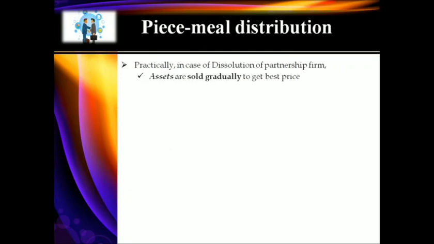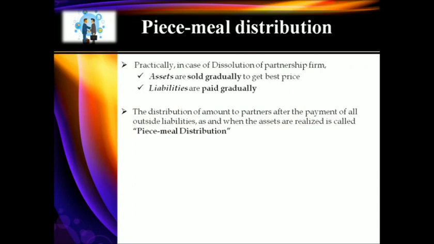It might take months or even years to sell your assets. When you sell assets you get the money, and only out of that money can you pay off the liabilities, right? So even liabilities would be paid off gradually. Only after settling all the outside creditors can you settle your partners.